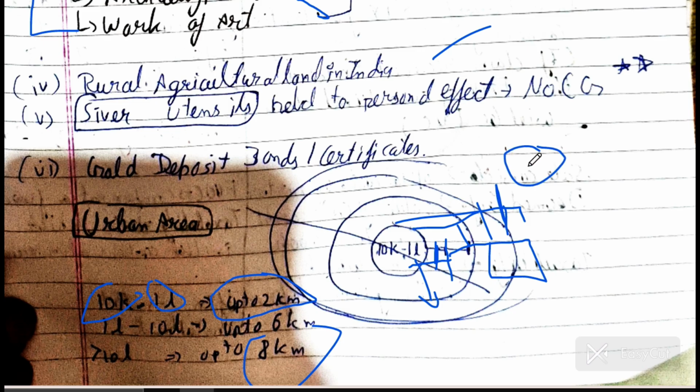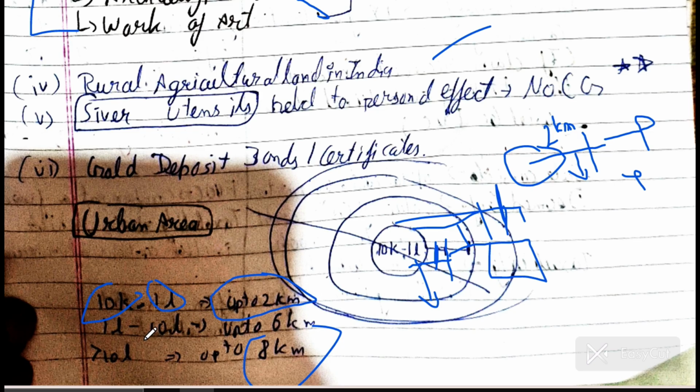For example, see this: up to this it is urban agricultural land. If you are selling this urban agricultural land, it will be a capital asset and capital gain will arise. After this, it is all rural agricultural land. If you are selling this, no capital gain will arise.